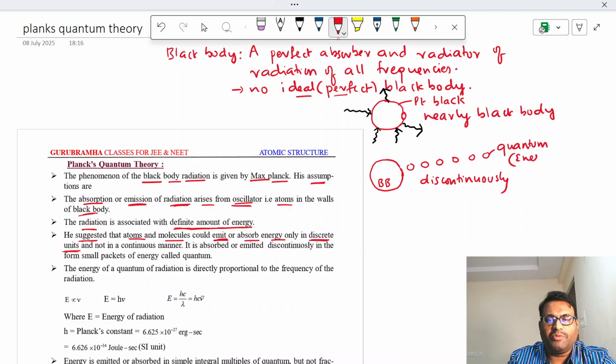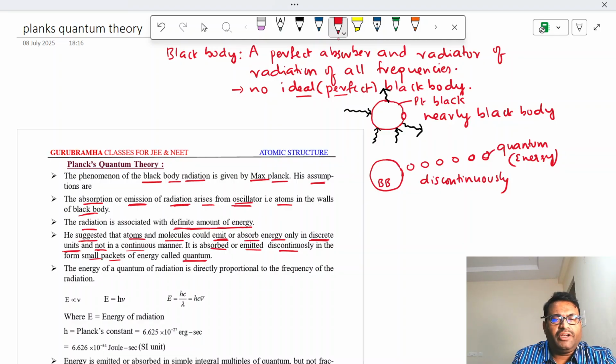The amount of energy present in each discrete unit is called quantum energy. It is not continuous. It is absorbed or emitted discontinuously in the form of small packets of energy called quantum. Each unit is associated with quantum energy.